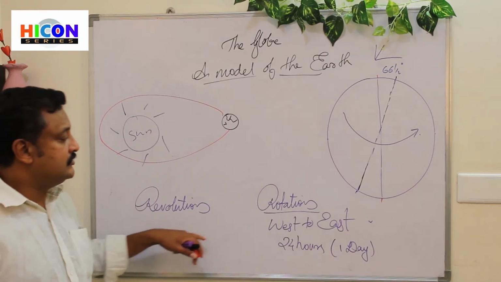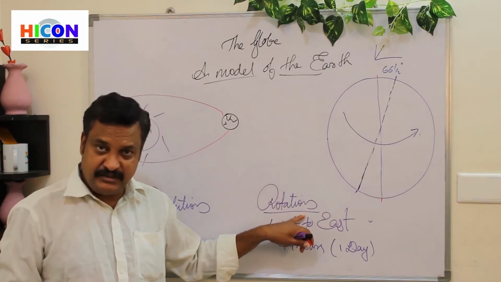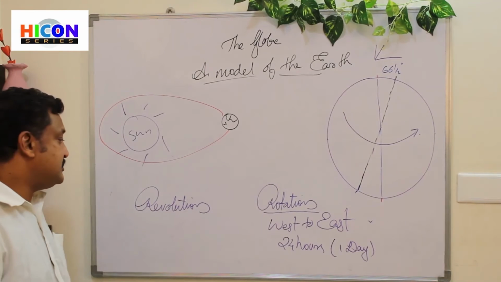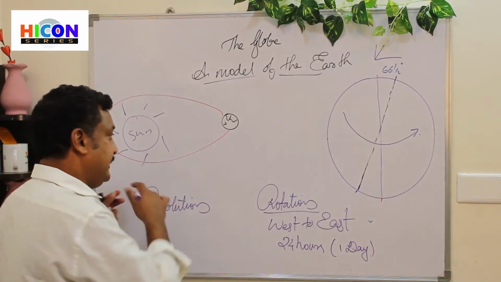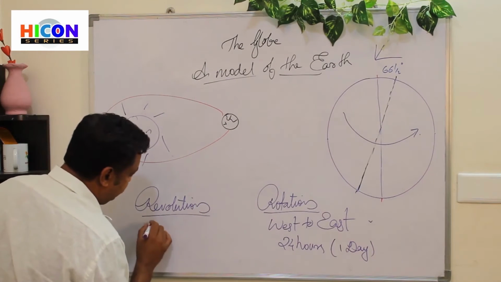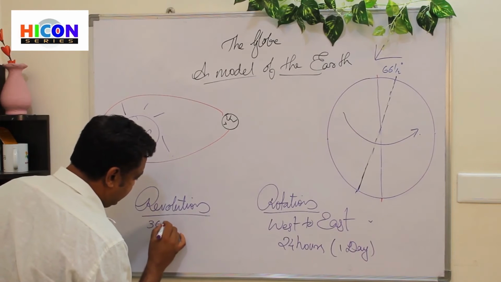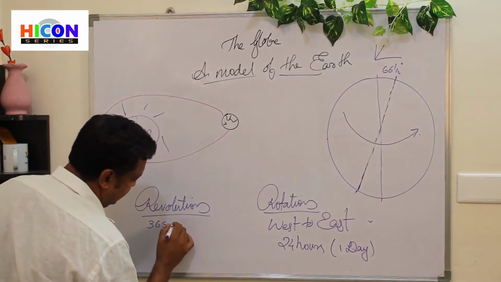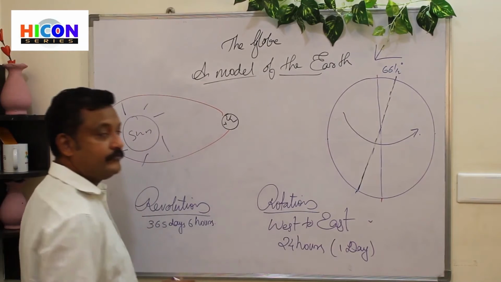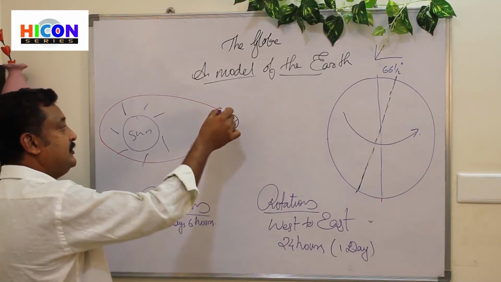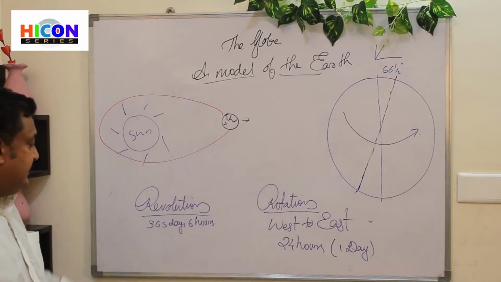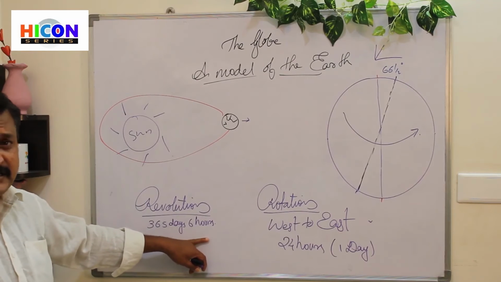The movement of the earth on its own axis is called a rotation. The movement of the earth around the sun is called a revolution. And the direction is again from west to east. Now, the time taken for one complete revolution is 365 days and 6 hours. For the earth to come back to the same place where it was earlier, it takes 365 days and 6 hours.